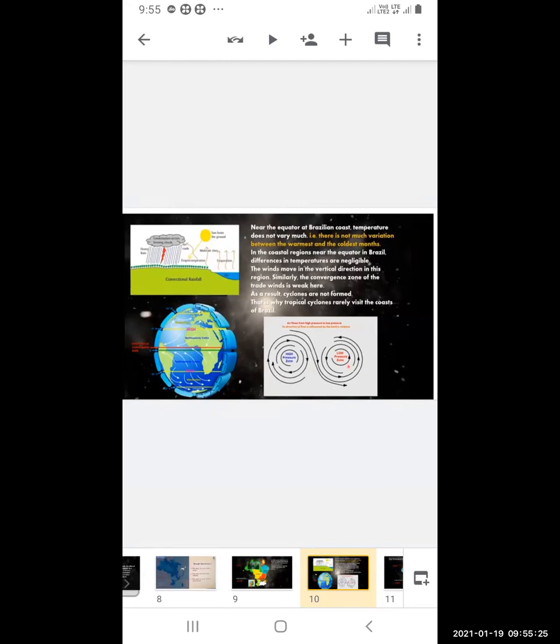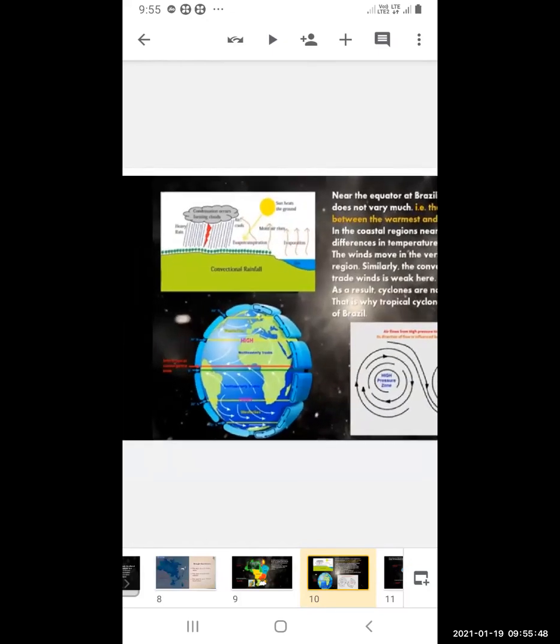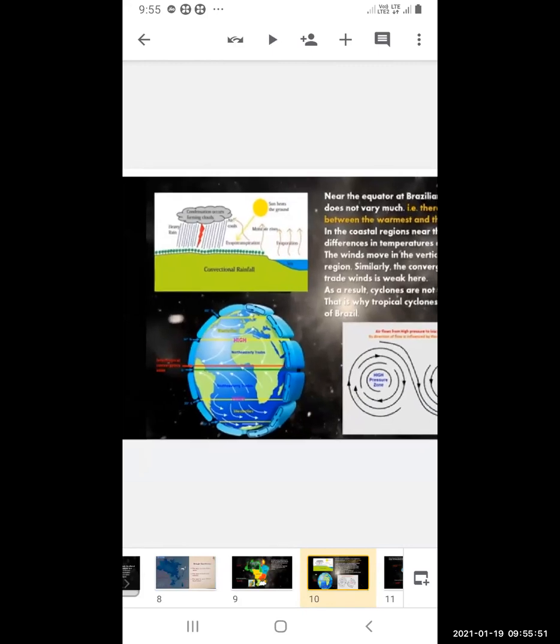In the coastal region near the equator in Brazil, differences in temperature are negligible, meaning very small, so we can neglect them. The winds move in the vertical direction in this region. You can see the winds moving vertically upward.